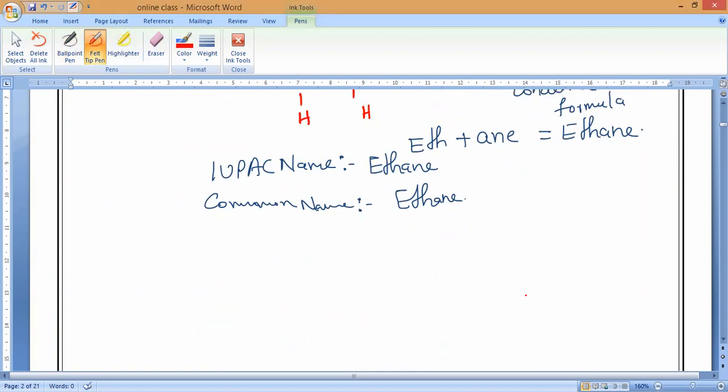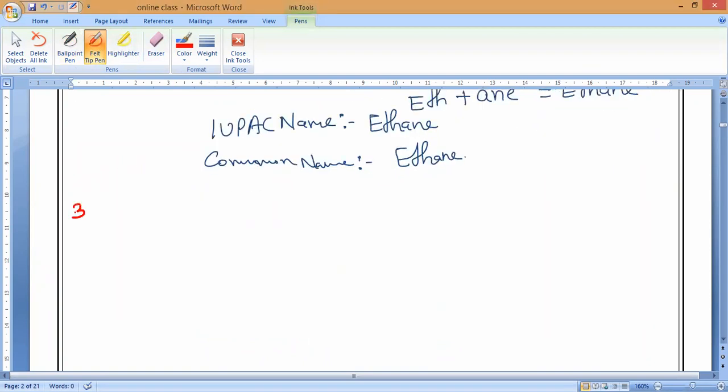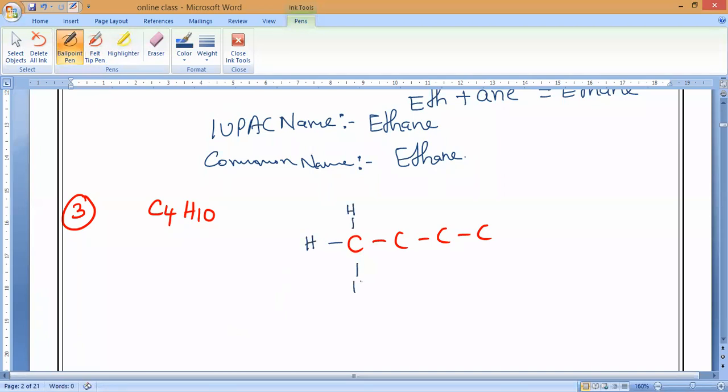Next, if we proceed, the third one, let us go with four carbons. If we observe, we can understand. What is the four one? Four carbons means C4, butane. C4H10 will come. Clear? So now let us see how we can write it. As we know, the first carbon has how many hydrogens? Three hydrogens. The second carbon, two hydrogens. Clear? The last one is again three hydrogens.